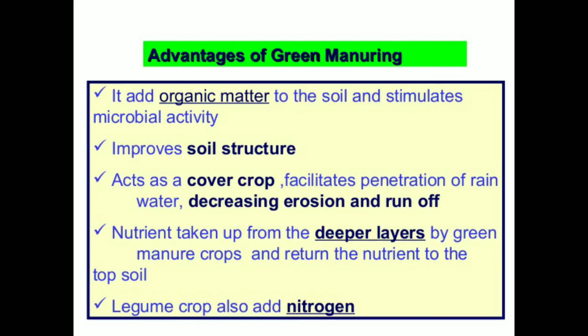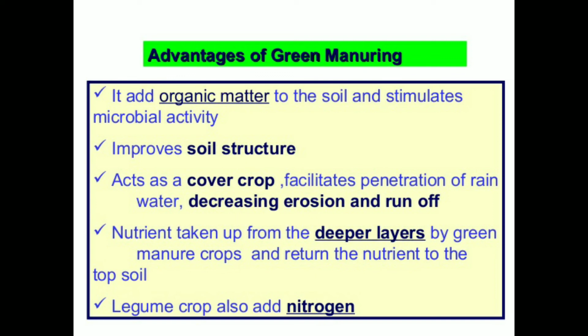See advantages of green manuring. It adds organic matter to the soil and stimulates microbial activity, improves soil structure, acts as a cover crop, and facilitates penetration of rainwater, decreasing erosion and runoff. Nutrients are taken up from the deeper layers by green manure crops and returned to the topsoil.